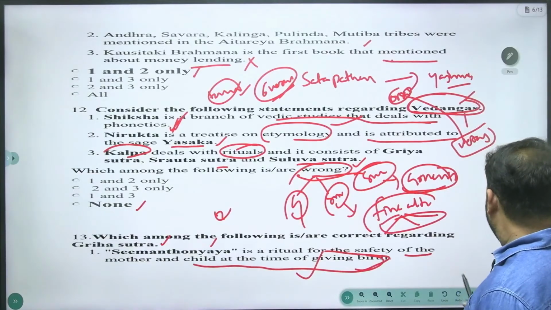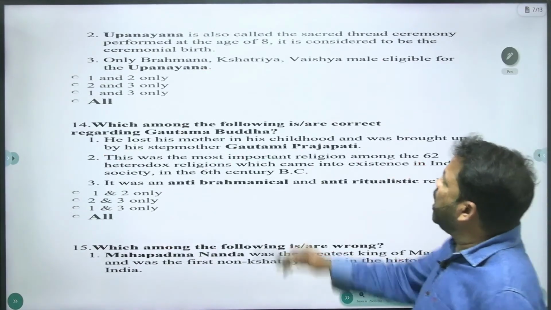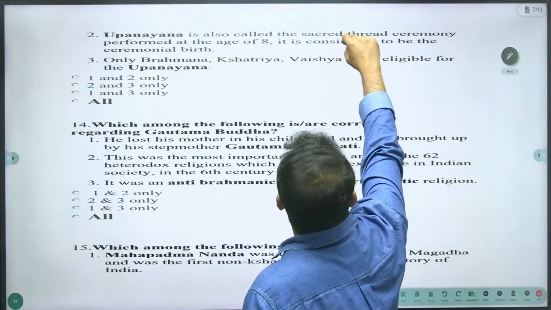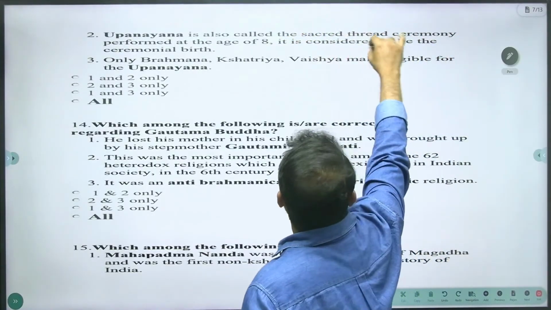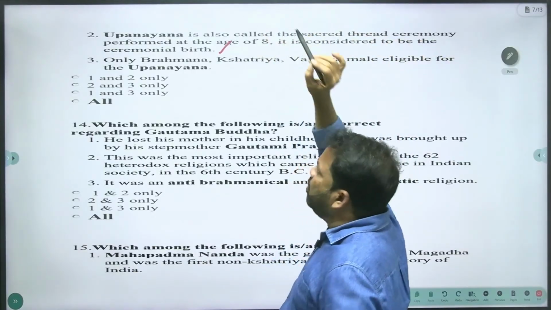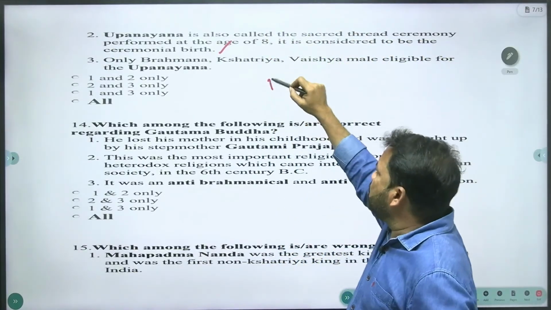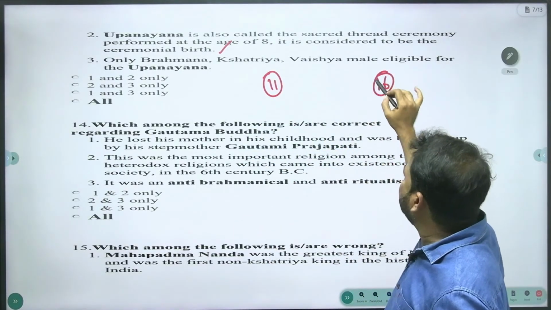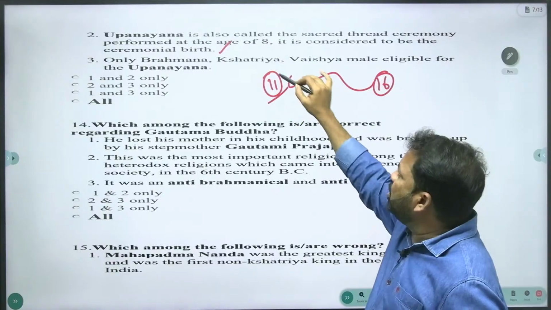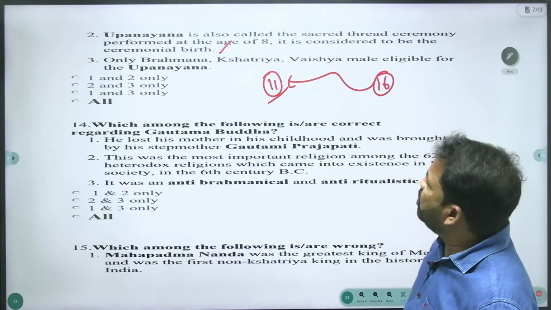Yes. And we need a correct statement. Upanayana is also called the sacred thread ceremony, performed at the age of 8. It is considered to be the ceremonial birth. And Upanayana is the 11th ritual. I told you, from womb to tomb 16 rituals are mandatory, but the 11th ritual is Upanayana. What is the meaning of Upanayana?